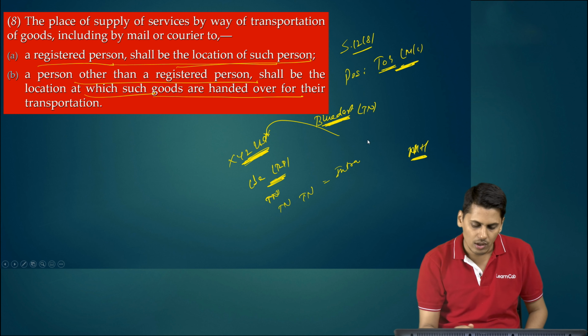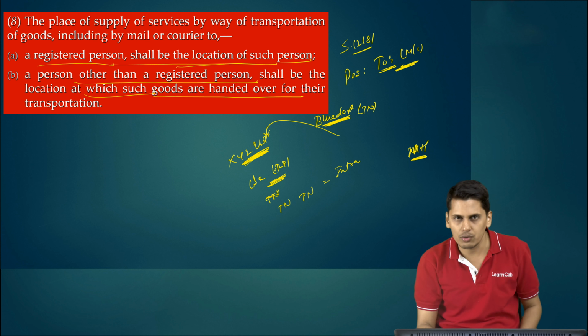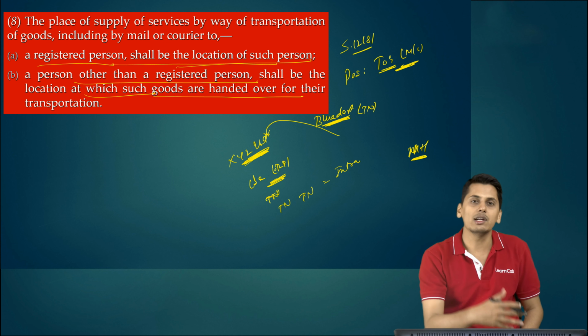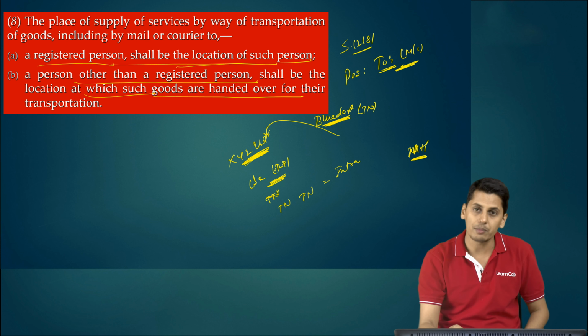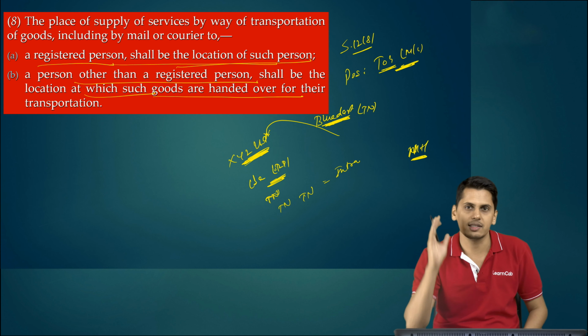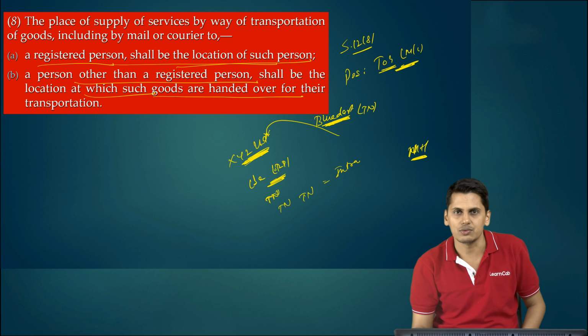Scenario number 2. Now what if this XYZ Limited happens to be an unregistered person? Then the place of supply shall be the place where the goods are handed over for transportation. The goods are handed over for transportation in Coimbatore. Location of supplier is Tamil Nadu. Place of supply is again Tamil Nadu. It shall be an intrastate supply. So far there is no change. Now let us discuss what the change which has come.